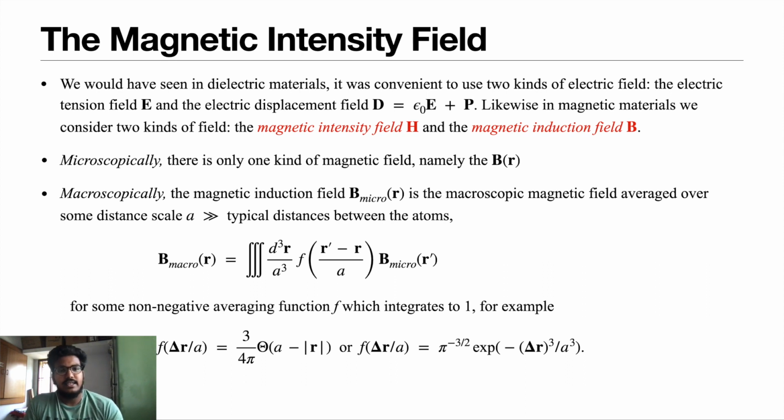In dielectric materials, in electrostatics, we made use of two different fields. It was for convenience that we considered two different electric fields.